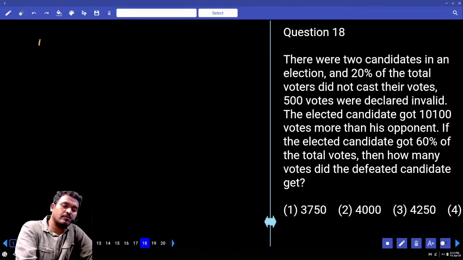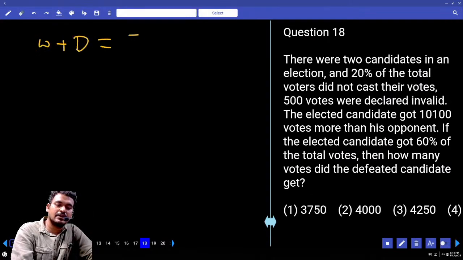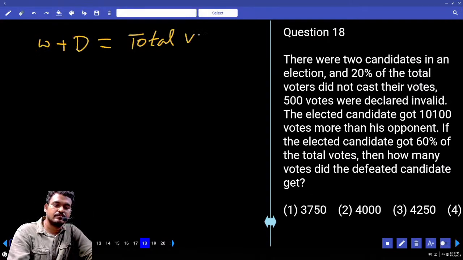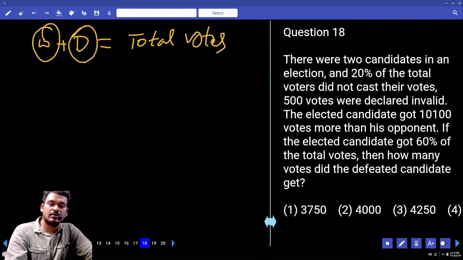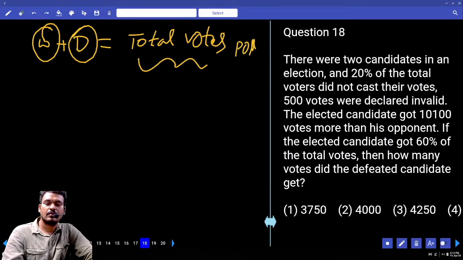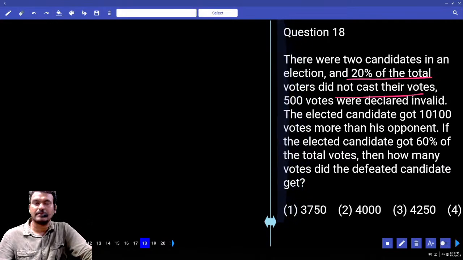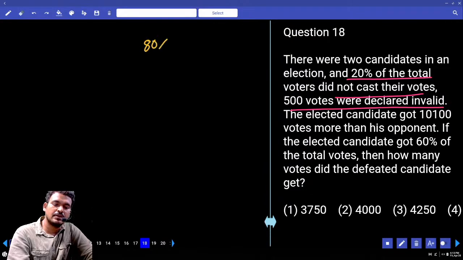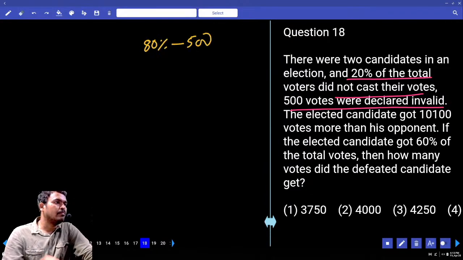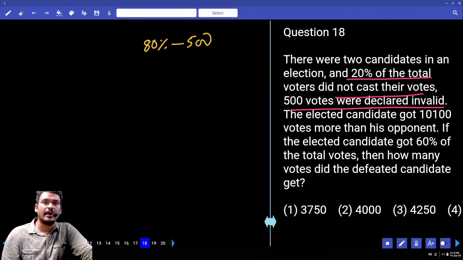Okay. Winning candidate plus defeated candidate is equal to total votes polled. Total votes we consider 100%. In that, 20% did not cast. Means casting is 80%. Out of 80%, 500 votes are declared invalid. Then valid votes are 80% minus 500.